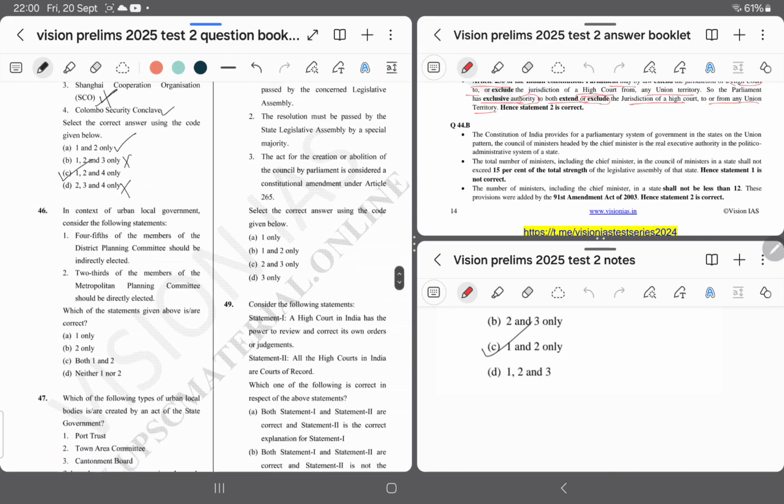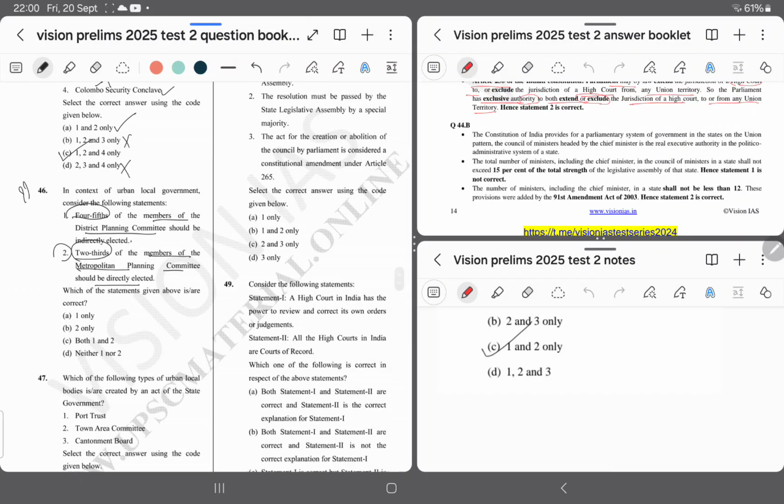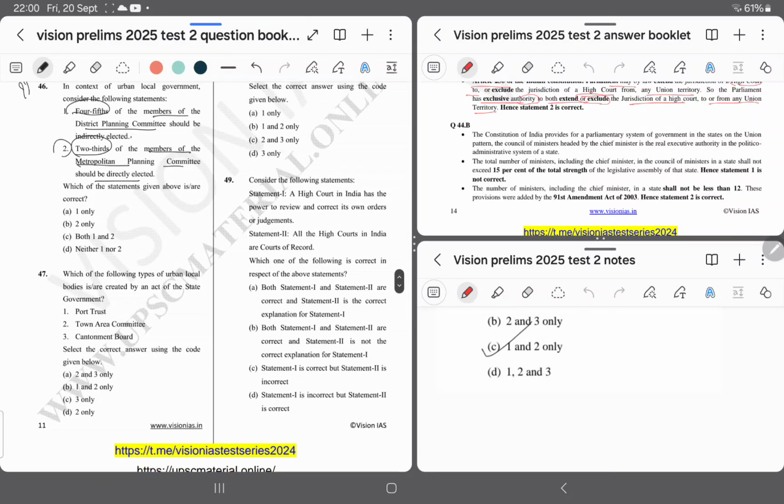Question number 46. In the context of urban local governance, consider the following statements. Option 1. 4/5 of the members of the district planning committee should be indirectly elected. Option 2. 2/3 of the members of the metropolitan planning committee should be directly elected. I am not sure about this question. I am leaving the question and going forward to question number 47.